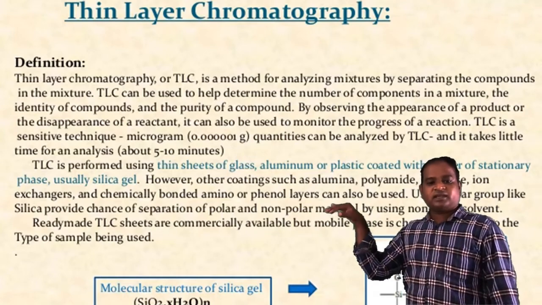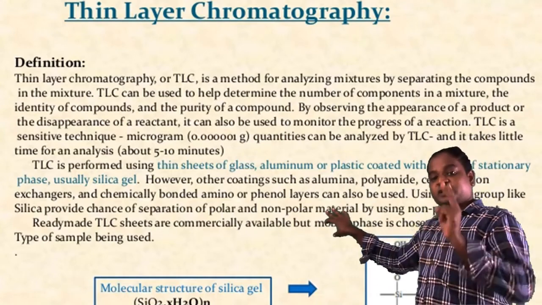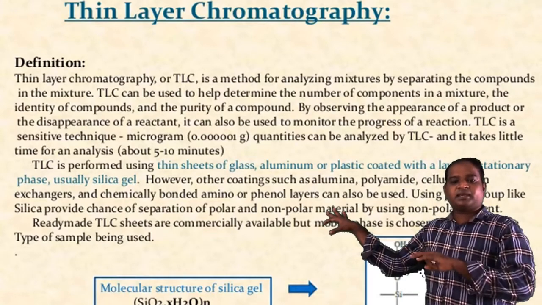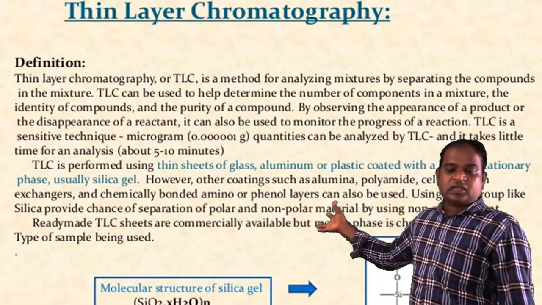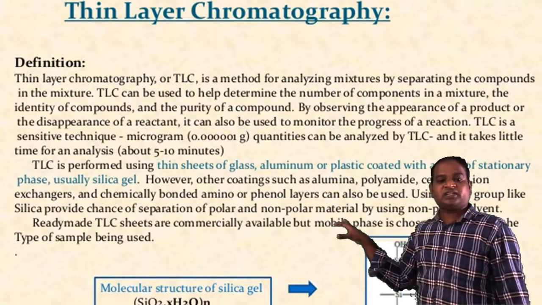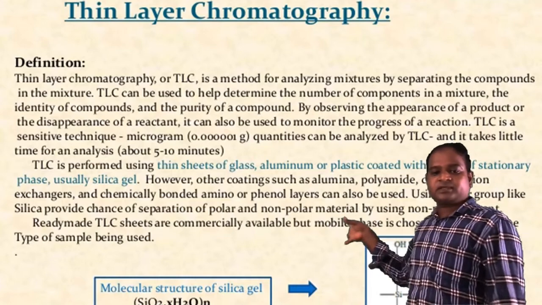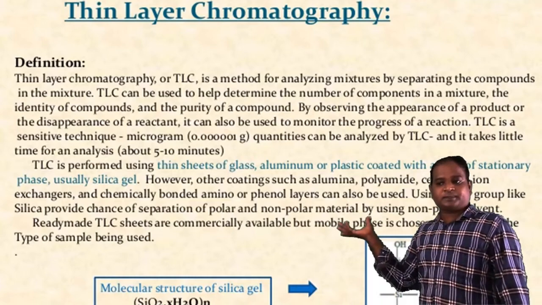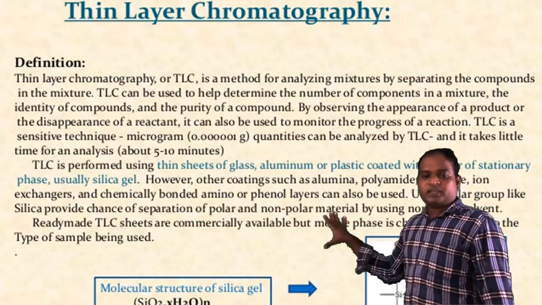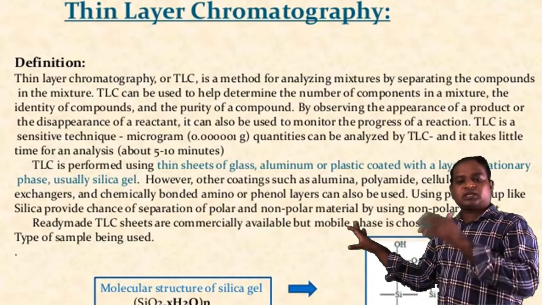In this way, the silica gel layer is again divided into two types based on your separation. That is, it may be for a preparative purpose or an analytical purpose. That is the thickness of the silica gel. A 0.25 thickness is meant for the analytical purpose, and a 0.5 thickness is meant for the preparative purpose. So based on this, you are separating the samples on the silica gel.